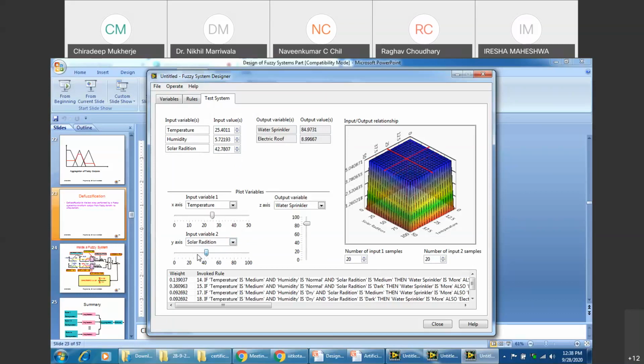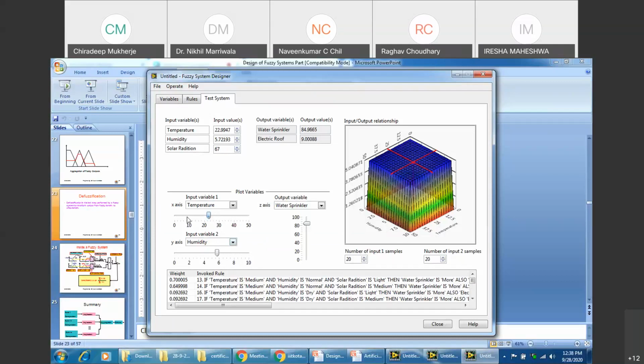Sir, why are there only 2 inputs that we can handle in the plot variable section, and only one output given over there? No, there are all the 3 given, but the scrolling has to be done. As far as input variables are concerned, you can increase or decrease directly from there also.